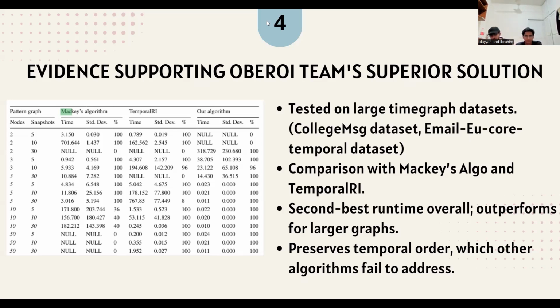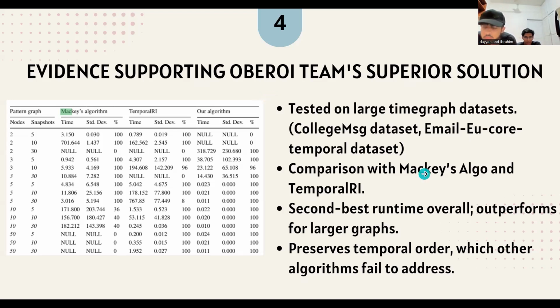In this test, they compared it with Mackey's algorithm and temporal RI, and it was shown that it had the second best overall runtime performance. Other than that, one distinguishing feature was that it preserves the temporal order, which other algorithms fail to address. It means that it compares the snapshots at the specific given timestamps.